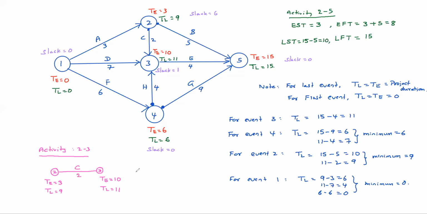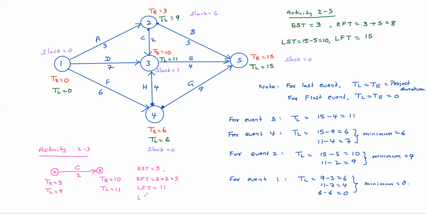Now tell me what is earliest start time? Earliest start time equals how much? 3. So earliest finish time equals 3 plus 2, is it 5? Yes, sir. Okay. Latest finish time. This activity can be finished latest by 11 days. So latest finish time is just head event TL, that is 11 days.